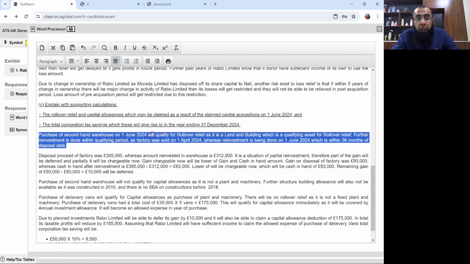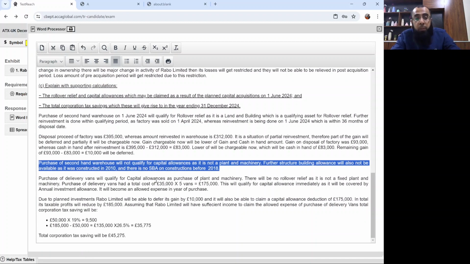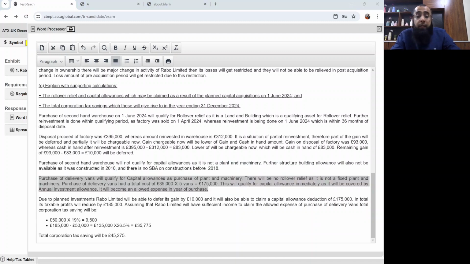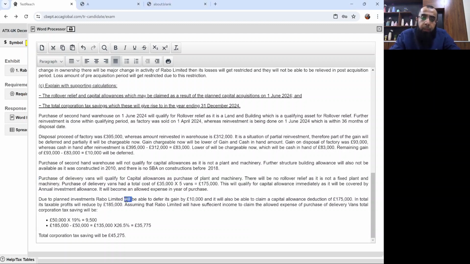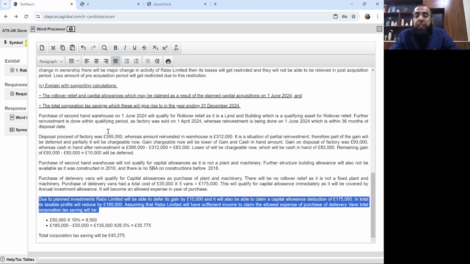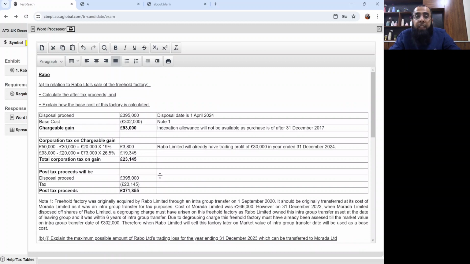Then purchase of warehouse, it qualifies for rollover relief. There's no capital allowance or structures and buildings allowance. Delivery vans is like purchase of plant and machinery. You get capital allowances on it. There will be no rollover relief as it is not a fixed plant and machinery. Then you commented on the corporation tax saving which will be generated. So I particularly believe that this question is not a difficult one.